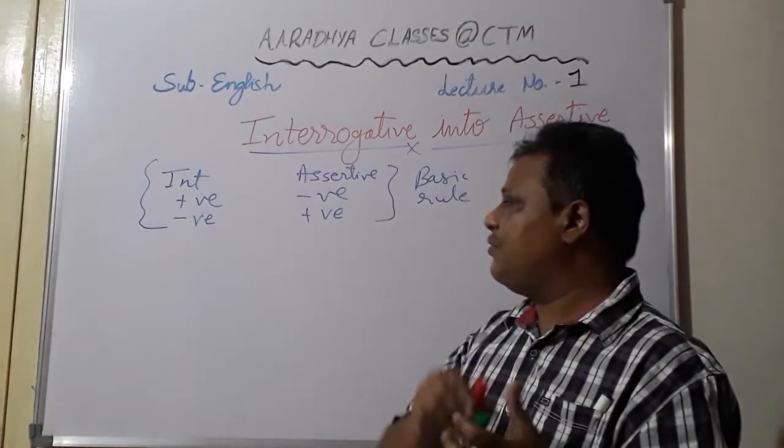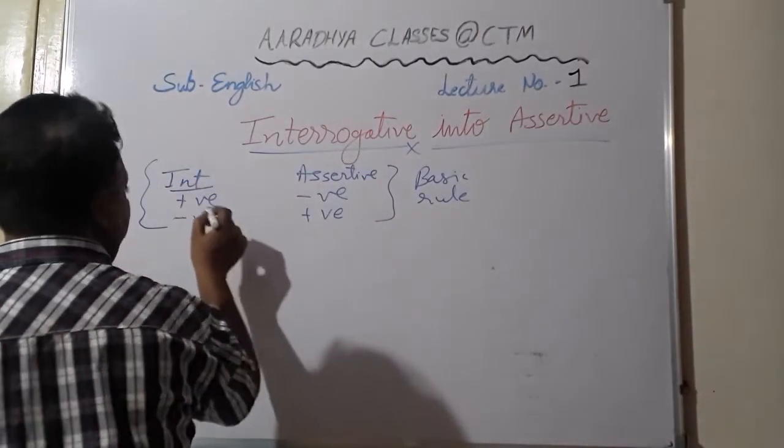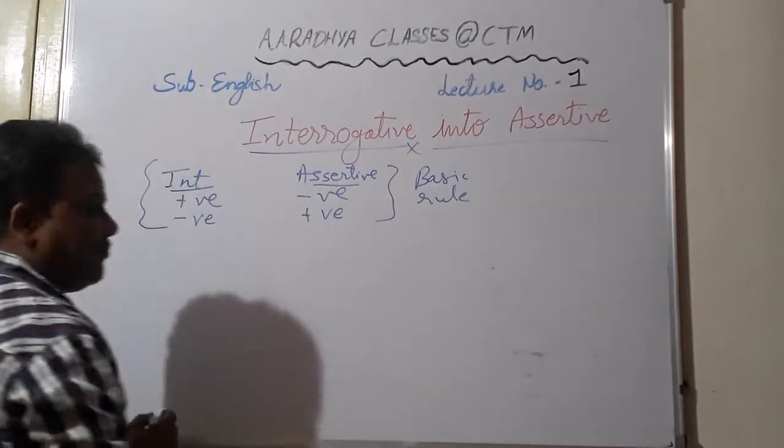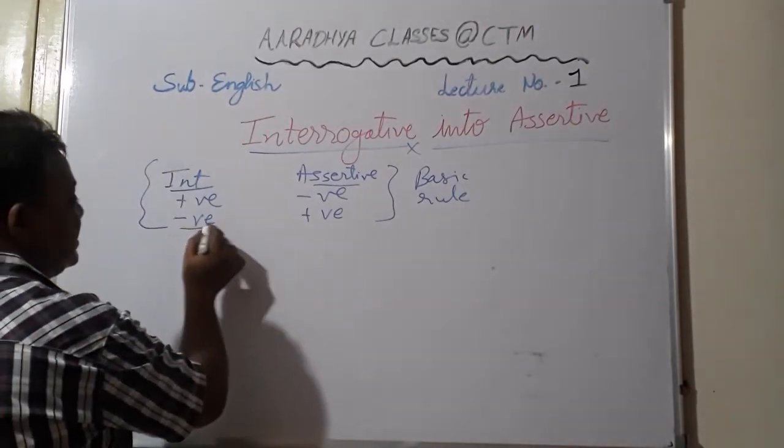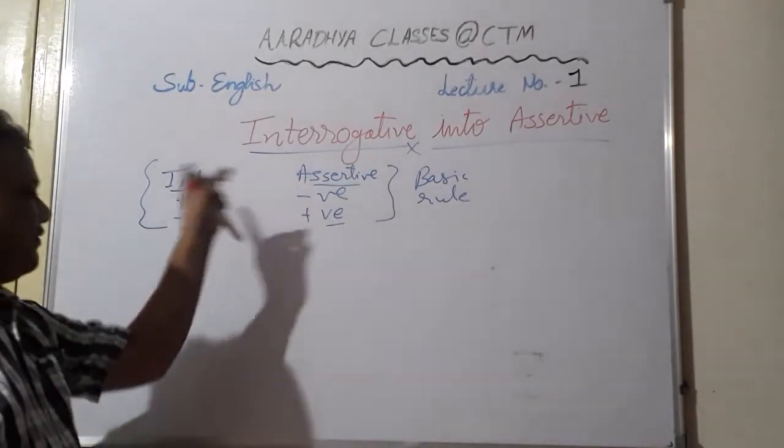And what is the basic rule over here? That when the given interrogative sentence is positive, its assertive is negative. And when the given interrogative sentence is negative, its assertive is positive. Okay, it can be the other way around also.